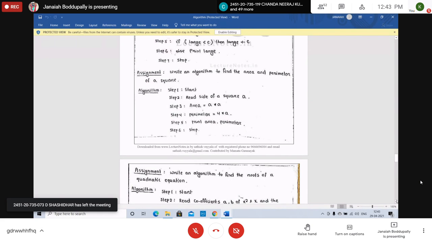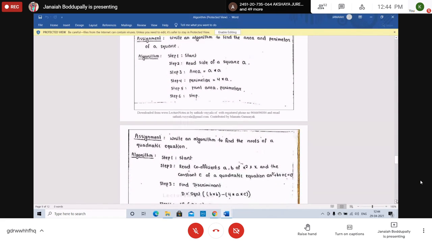Copy this one also. Start, take the side of the square a. Area equal to a into a. Perimeter equal to 4 into a. Print area comma perimeter. Stop. There are very simple steps in algorithms. Start to stop, you can write begin, end. You can use some other.